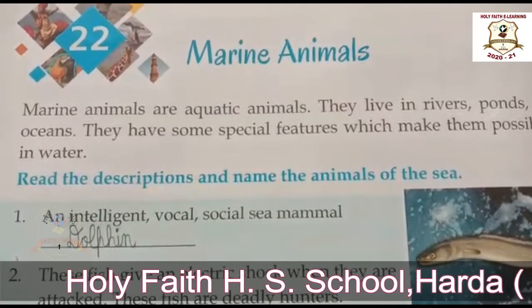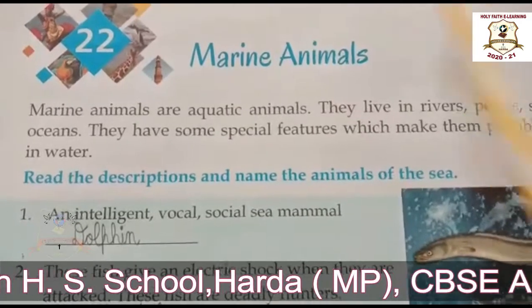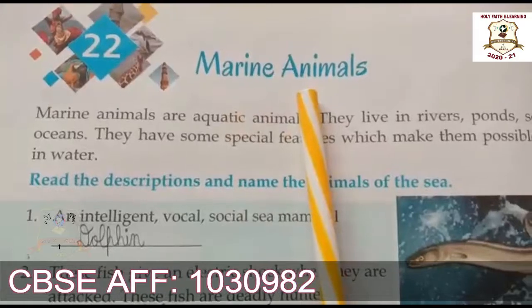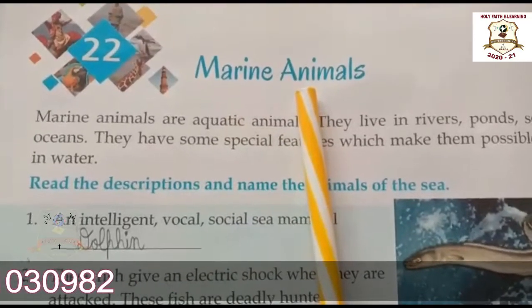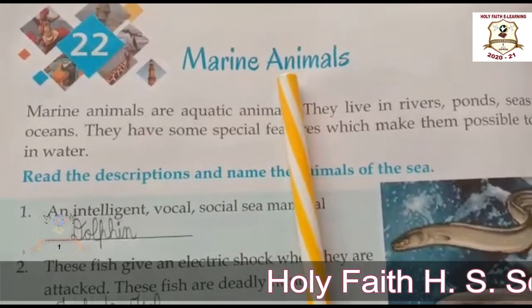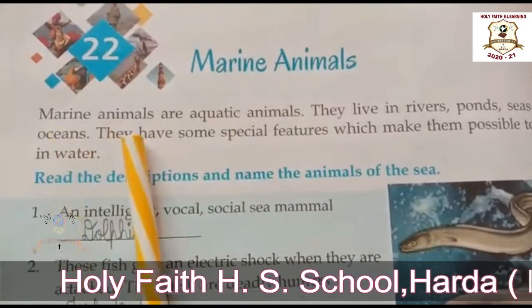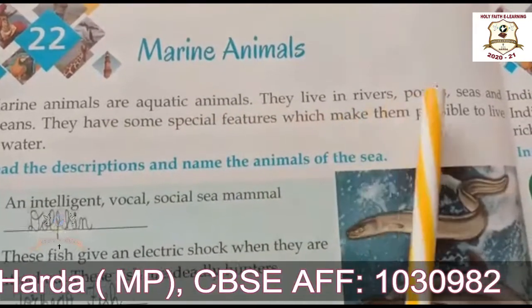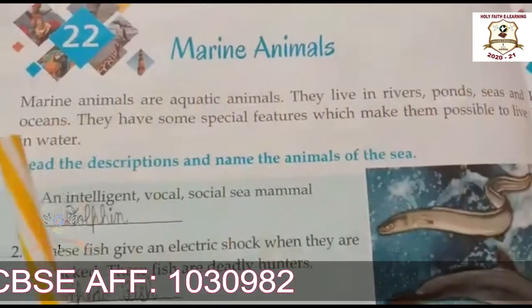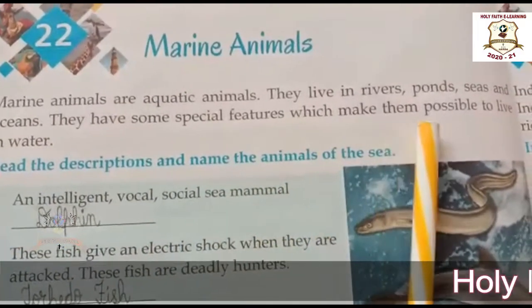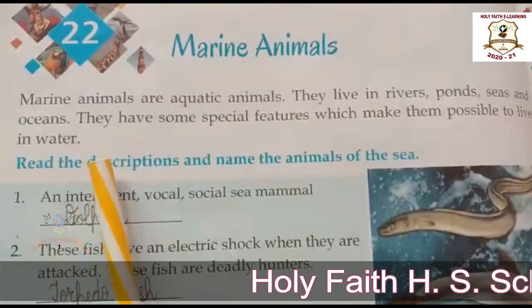Today we will start our new lesson number 22, marine animals. Marine animals means aquatic animals, the animals that live in the water. Okay? Marine animals are aquatic animals. They live in rivers, ponds, seas, and oceans. They have special features which make it possible for them to live in water.